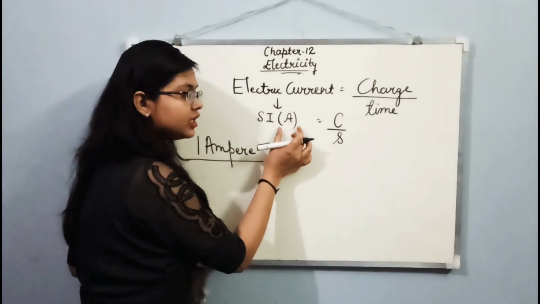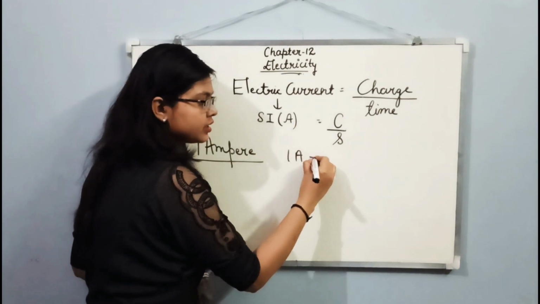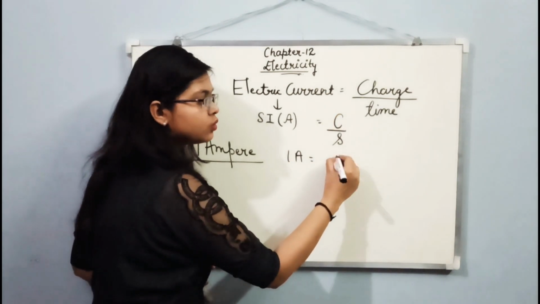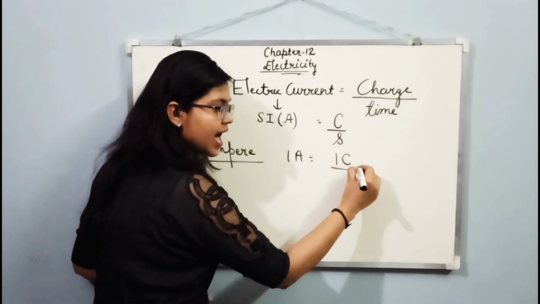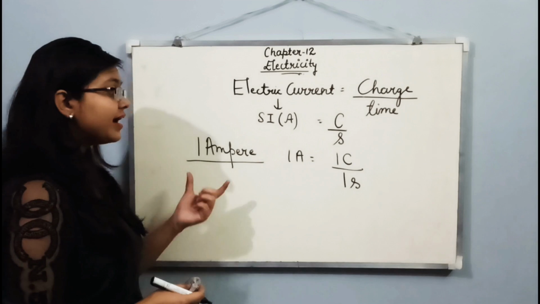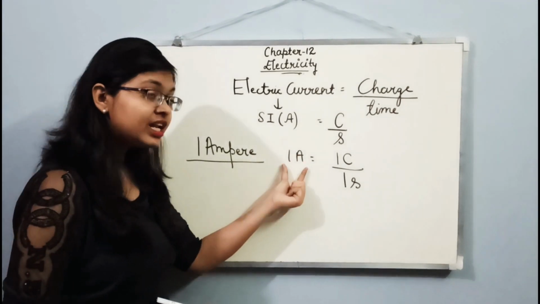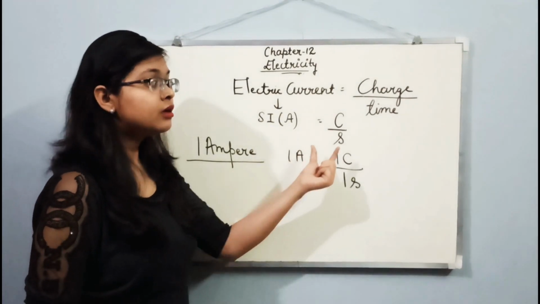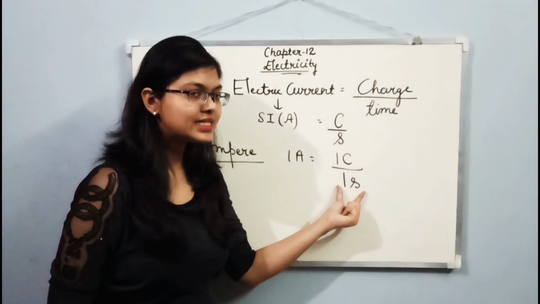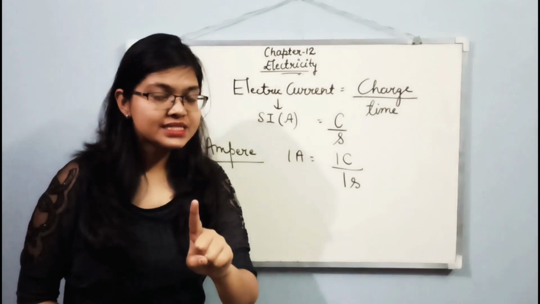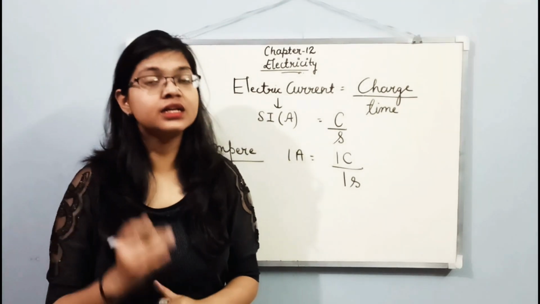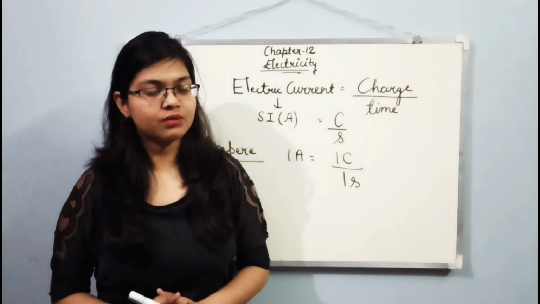See, if you want this to become 1 ampere, then this side should also be 1. So this will be 1 when charge is 1 coulomb and time is 1 second. So how can you define 1 ampere of current? 1 ampere of current will be 1 coulomb of charge flowing in 1 second. When in 1 second only 1 coulomb of charge is flowing through the wire, then how much current is present in the wire?